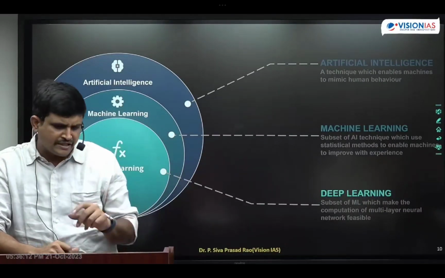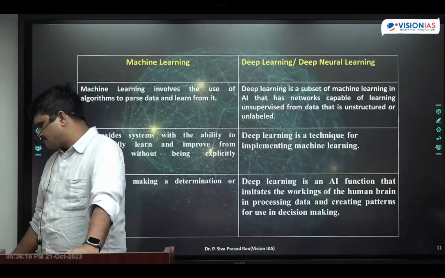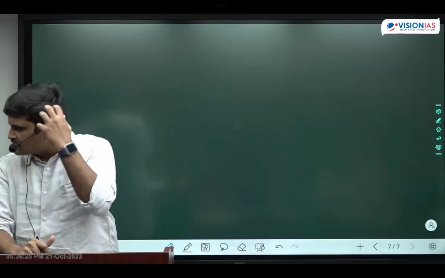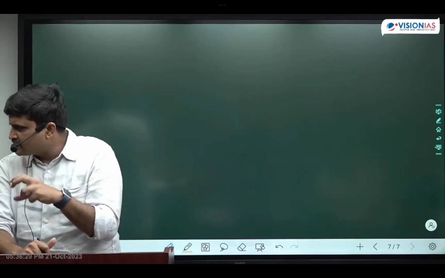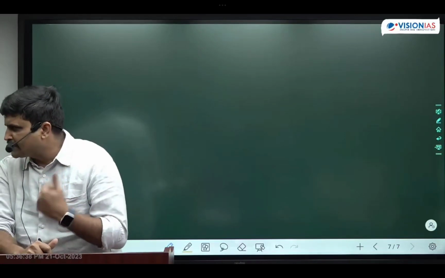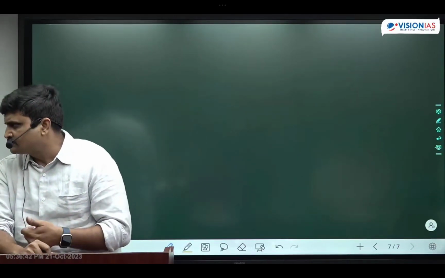Got it? Next one is types of artificial intelligence. Neural network, that's what I told you. In our human brain, there is a network of neurons. Similar to that, in artificial intelligence, it is an artificial neural network for processing of information and storage of data. Are you getting it, friends?